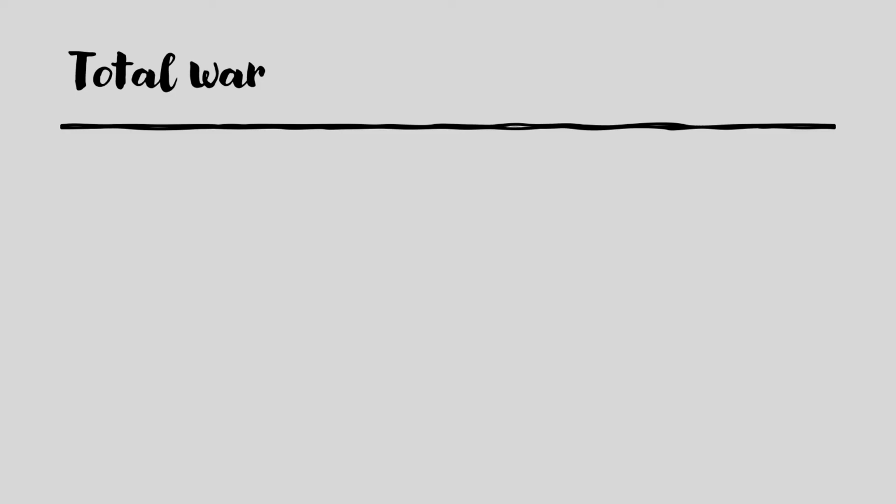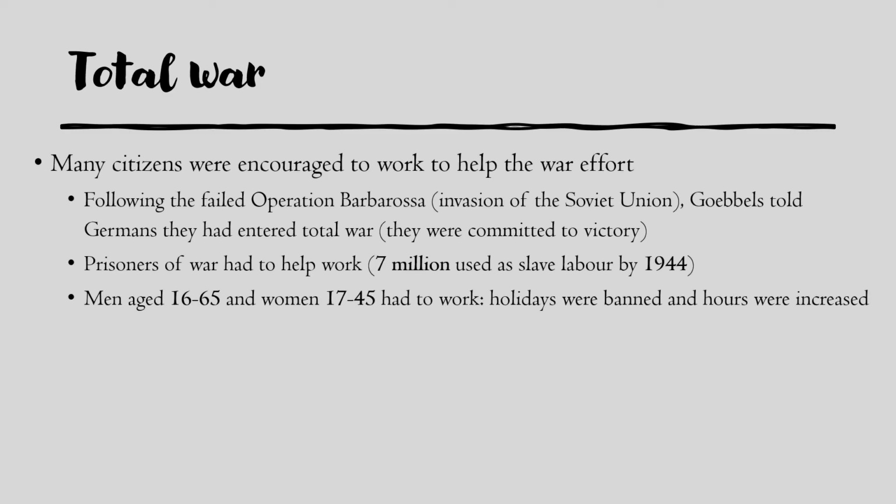So, the policy of total war then. The first effect was that many citizens were encouraged to work in order to help the war effort. So, Operation Barbarossa, which was the invasion of the Soviet Union, failed. And Goebbels told Germans that they had now entered total war. So Germany was now committed to victory. The whole economy was now war-driven.